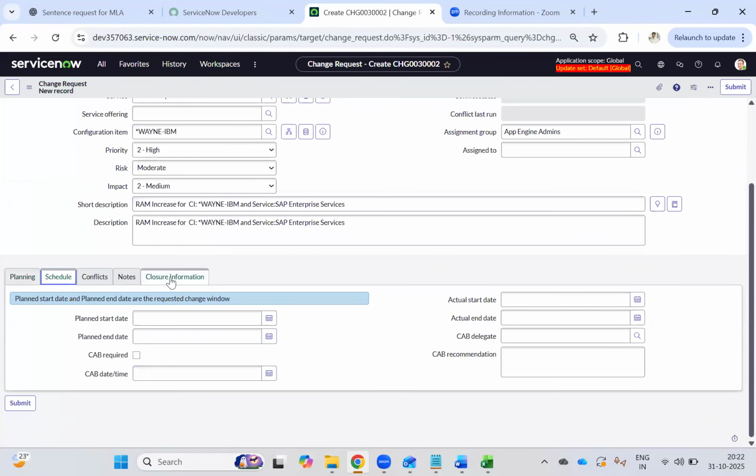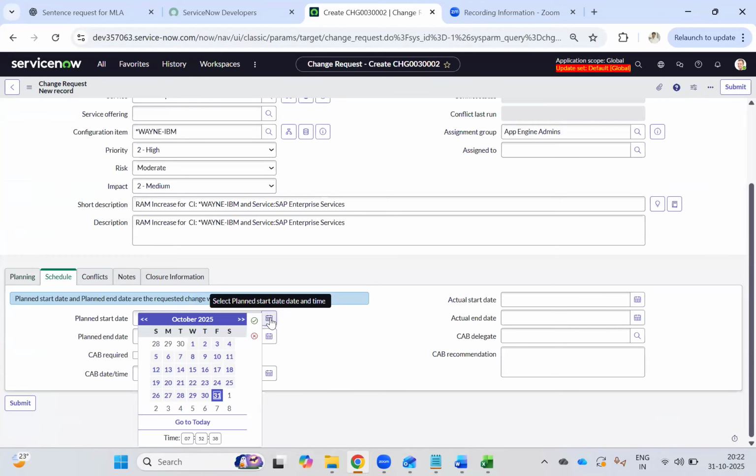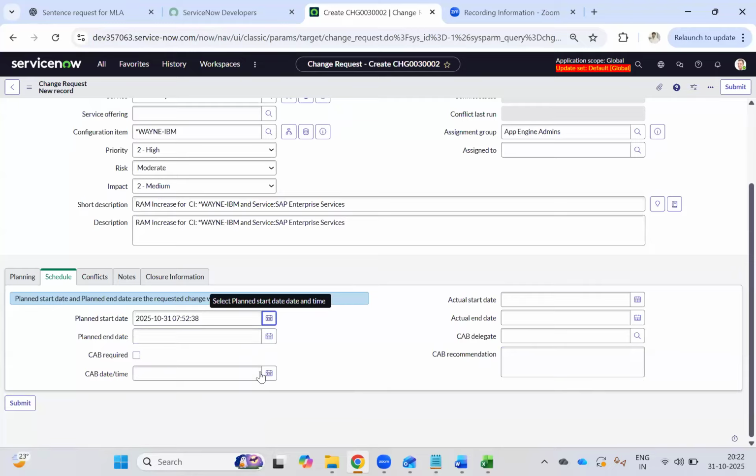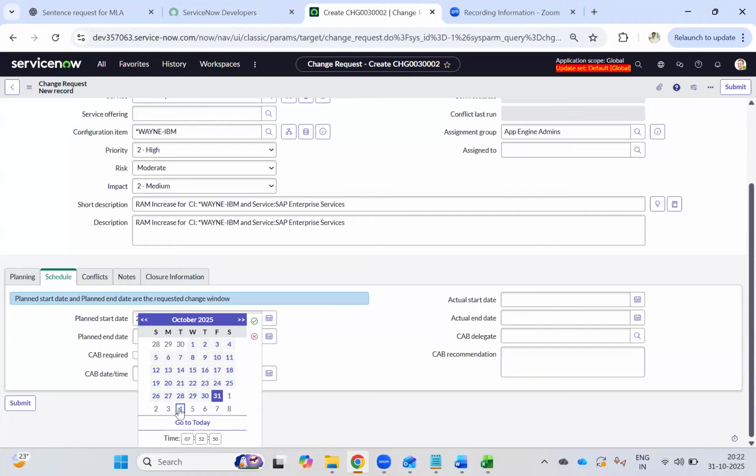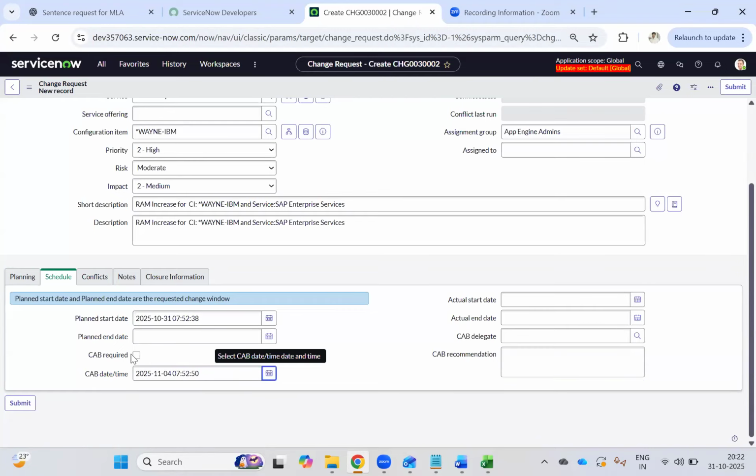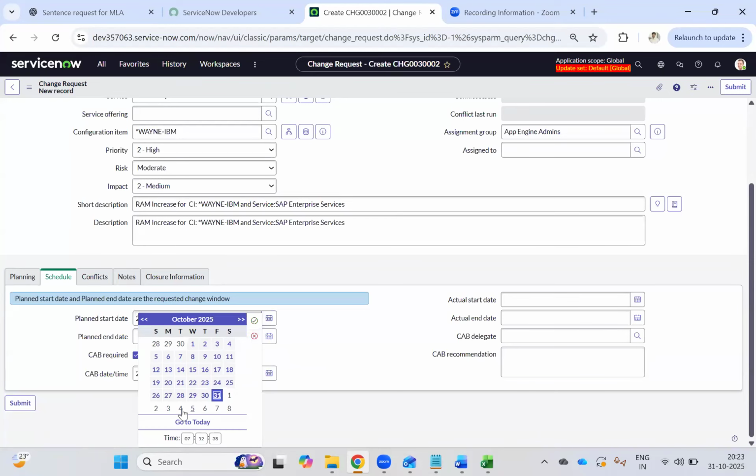Now coming back, when are you planning to start this change? As we discussed, the CAB meeting will be every Monday, every Tuesday, or any day. Suppose let's take every Tuesday as our CAB meeting. Okay. So the CAB date I will mention as every Tuesday, the next 4th, correct? So then CAB required, which is okay. Then when will I execute? By the 4th I am getting approval, so on the 5th or 6th or 7th I have to do the execution.